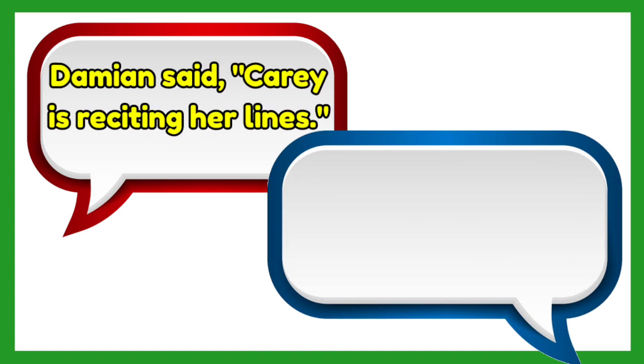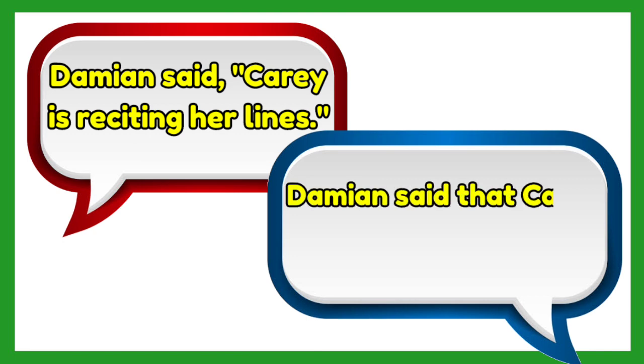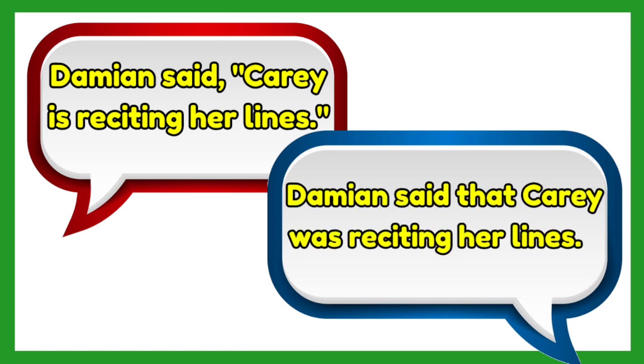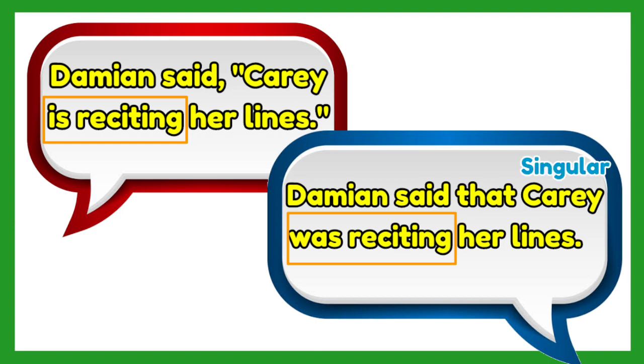Next, Damien said, "Carrie is reciting her lines." For its indirect speech, it should be, Damien said that Carrie was reciting her lines. Is reciting is changed into was reciting. Was is used because Carrie is singular.